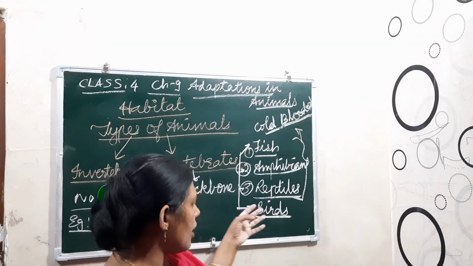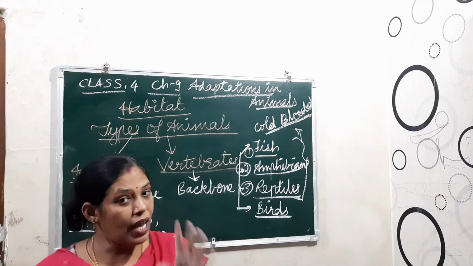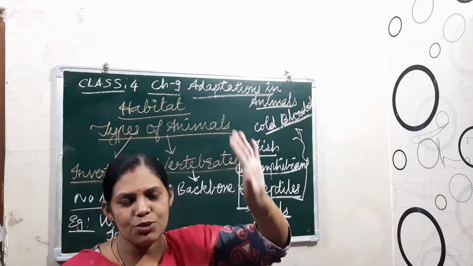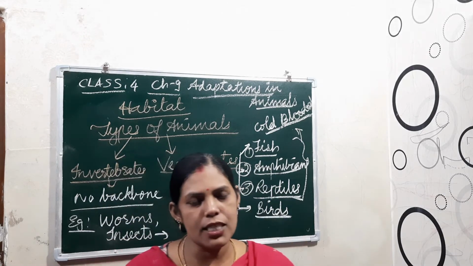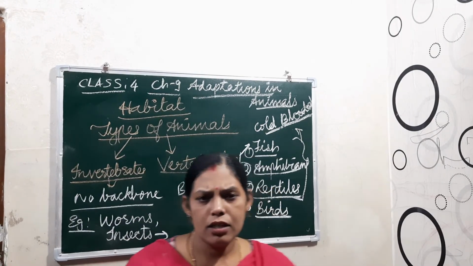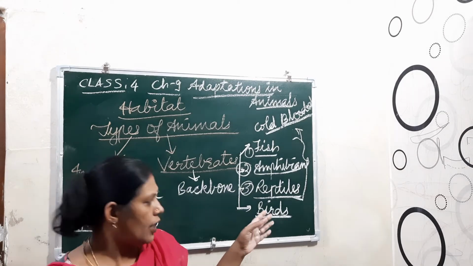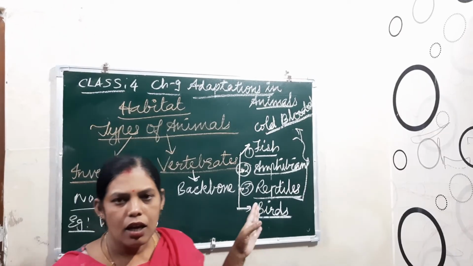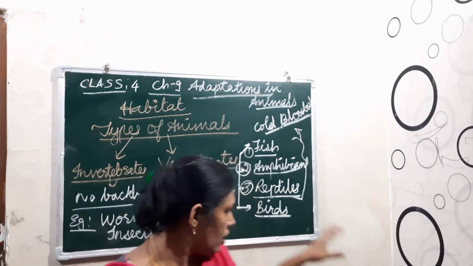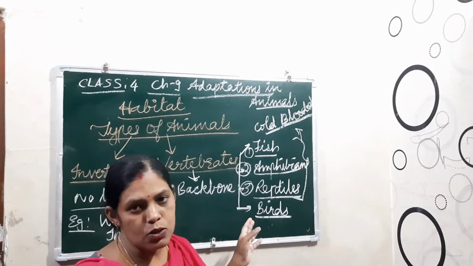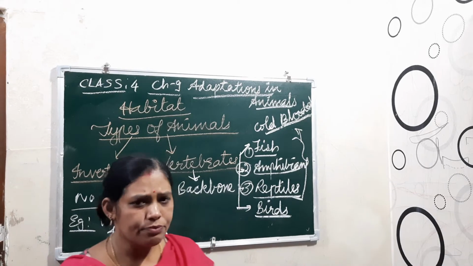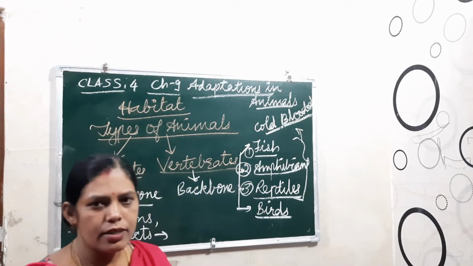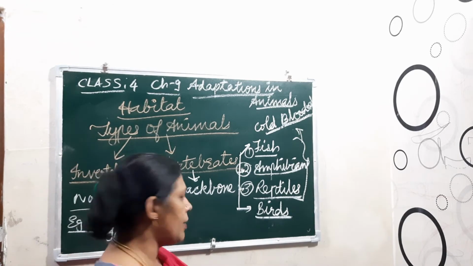Understood? Some of the birds are flightless because of the heavy body, they can't lift their body up. Such birds are known as flightless birds, like penguin and kiwi. These birds have a backbone, and they use their lungs only for breathing. They also lay eggs to reproduce their babies.